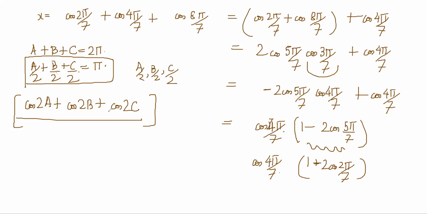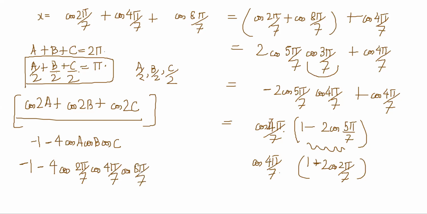Cos 2A plus cos 2B plus cos 2C is equal to minus 1 minus 4 cos A cos B cos C. So we get minus 1 minus 4 cos A/2, and A, B, C was 2π/7 and so on, right? So cos 2π/7, cos 4π/7, cos 8π/7. This is what we have.